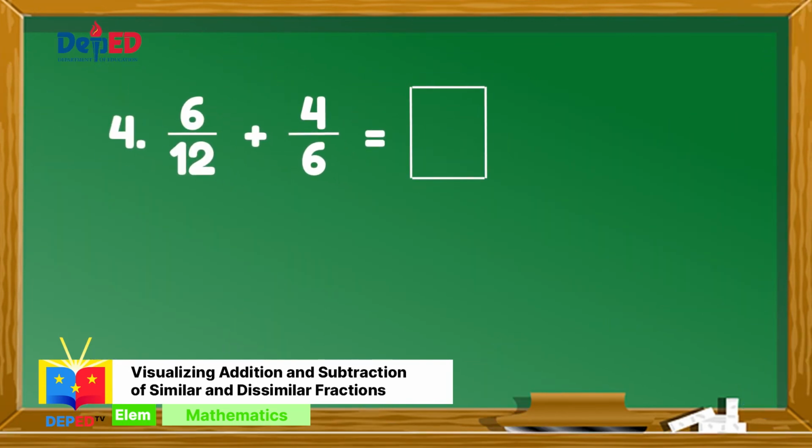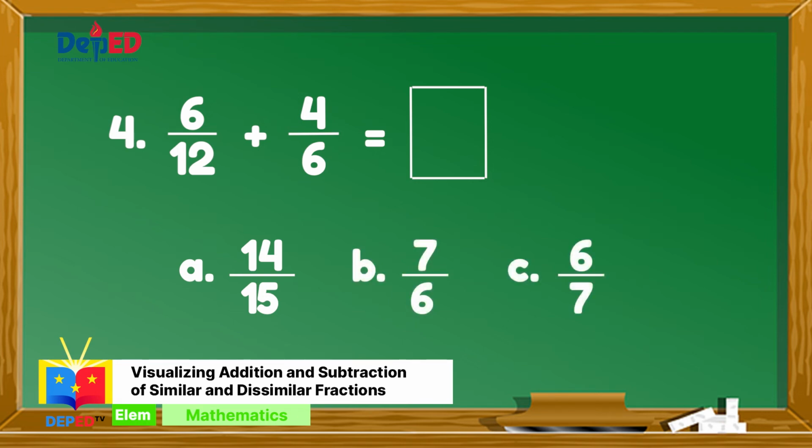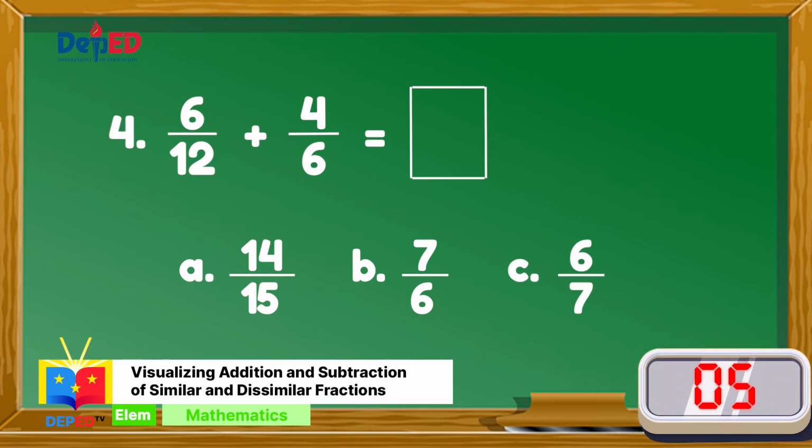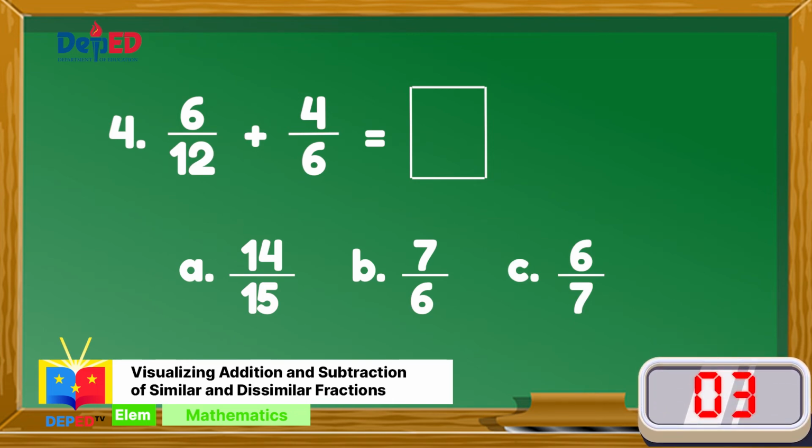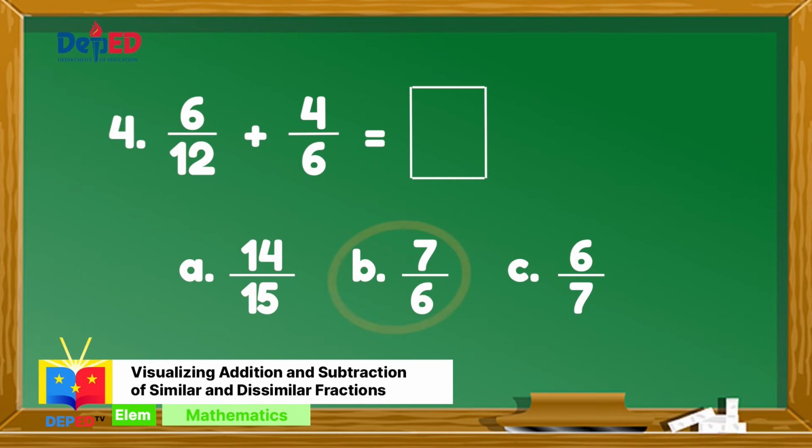Number 4. 6 over 12 plus 4 over 6 is equal to A 14 over 15, B 7 over 6, C 6 over 7. Letter B, you got it right!